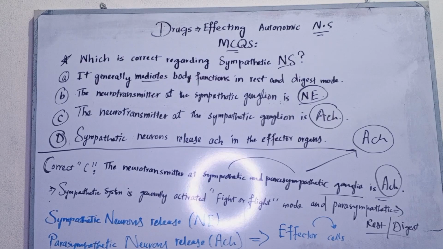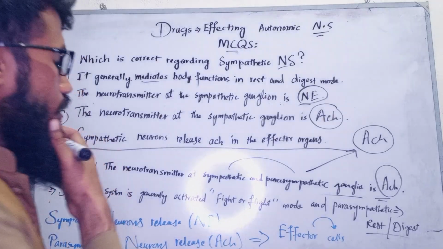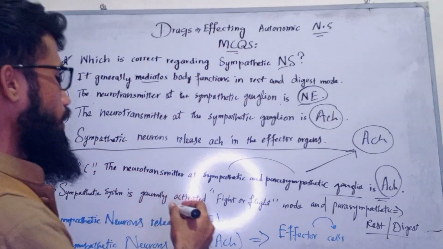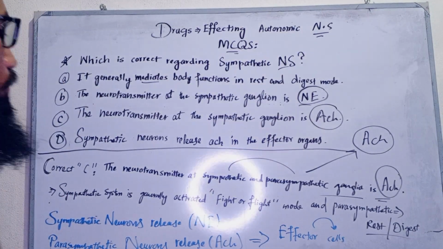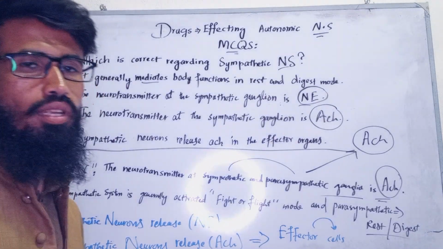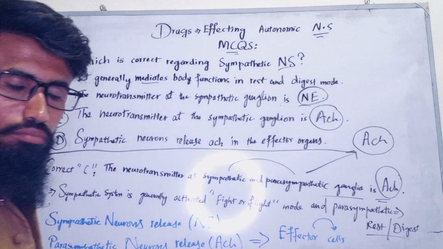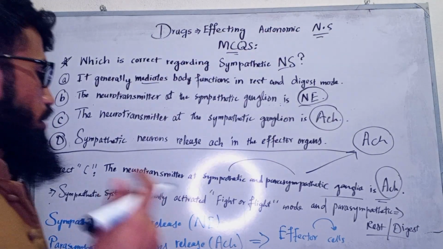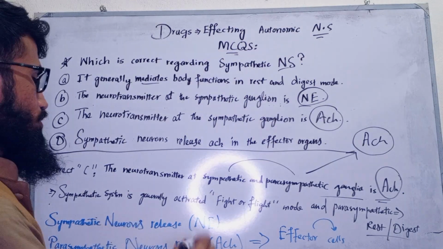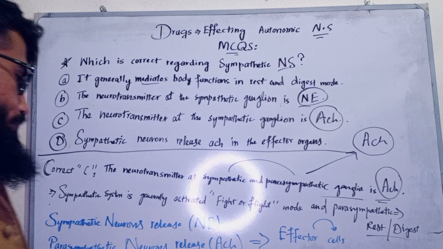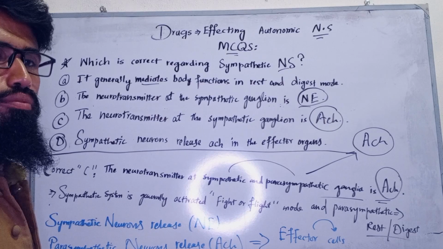You know, sympathetic system. How is sympathetic system activated? Sympathetic system is activated generally in fight or flight mood, in a fight or flight response. For example, when a dog comes to you and simultaneously your sympathetic nervous system releases epinephrine and norepinephrine during this stage, and you run away.